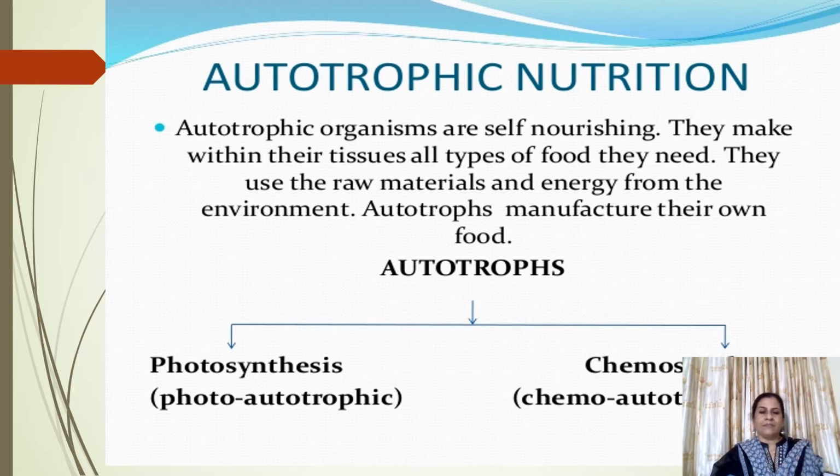The organisms which prepare their own food are called autotrophs, and their mode of nutrition is called the autotrophic mode of nutrition. So auto means self, trophic means nourishing. These are the self-nourishing organisms. Autotrophs can be classified as photosynthetic autotrophs and chemosynthetic autotrophs. They are also called photoautotrophs and chemoautotrophs.